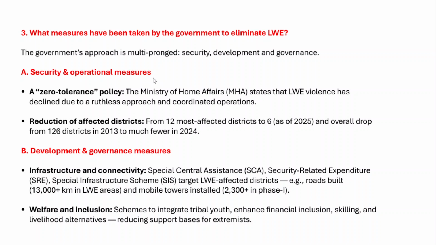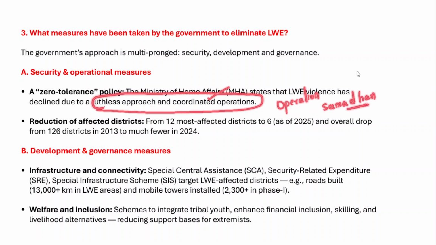Firstly, security and operational measures. The Ministry of Home Affairs has announced a zero tolerance policy towards left-wing extremist violence. Because of this zero tolerance policy, left-wing extremist violence has declined, because the government has adopted a ruthless approach and coordinated operations under Operation Samadhan. Operation Samadhan has been launched by the Ministry of Home Affairs to deal with the left-wing extremist problem.